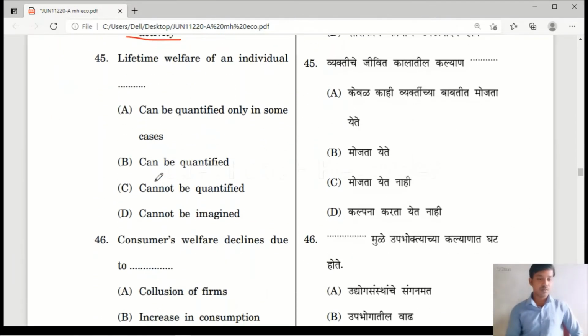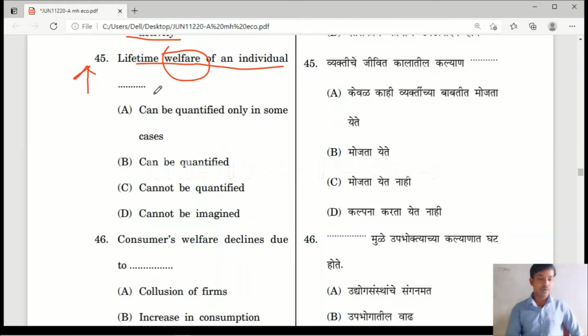Question number 45, lifetime welfare of an individual. Option A, can be quantified only in some cases. Option B, can be quantified. Option C, cannot be quantified. Option D, cannot be imagined. What do you mean by welfare? Welfare means, when the people are consuming various goods and services, their welfare will increase. It means how the people are living here. What is the standard of living of the people?